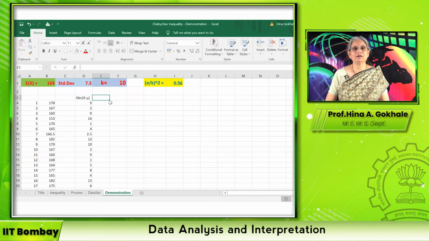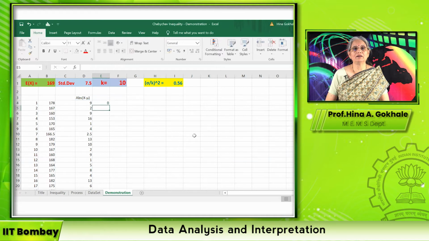Now what we do, we have to calculate the probability. So in order to calculate the probability, I have to start counting as to how many of them are exceeding k. So I will say that is equal to if the absolute difference is greater than or equal to this k value, you say 1, otherwise you say 0.